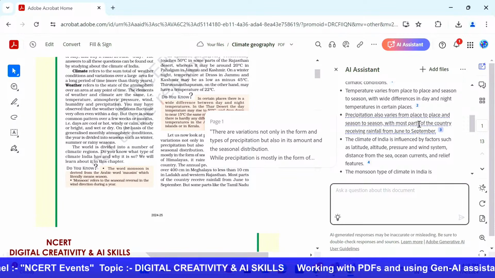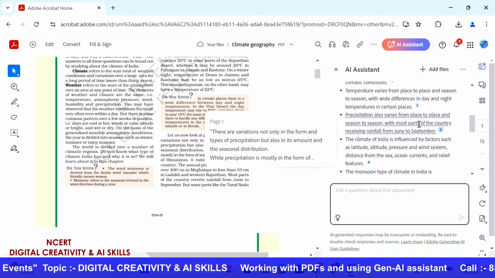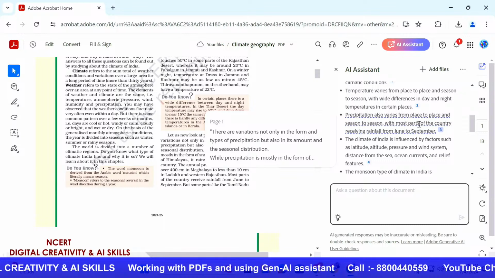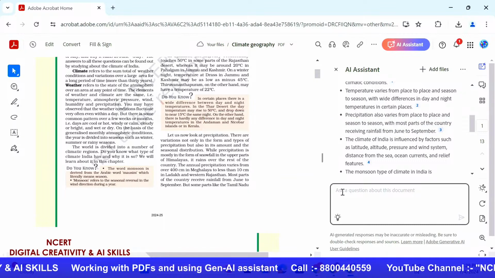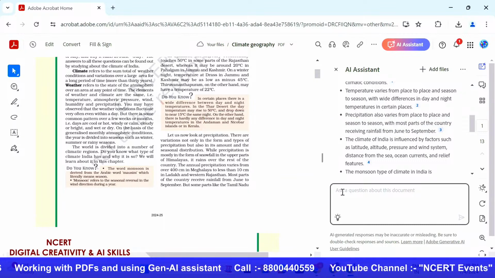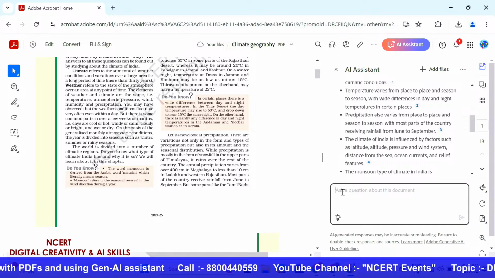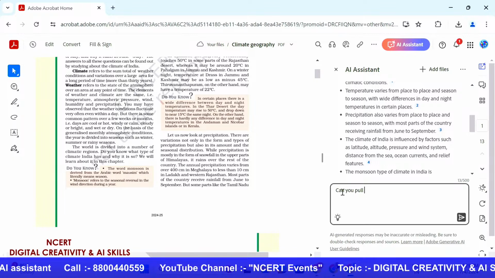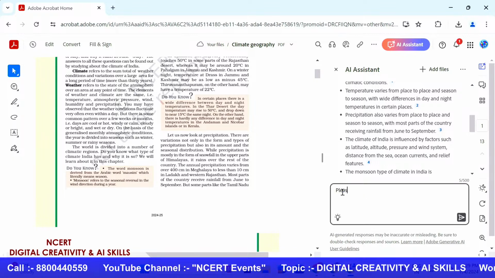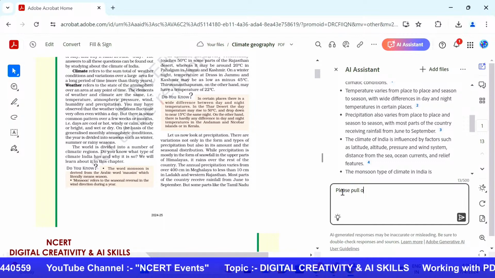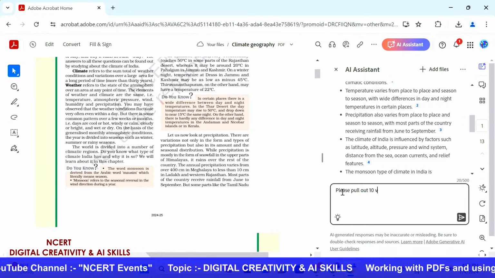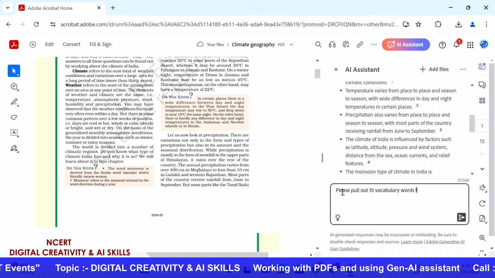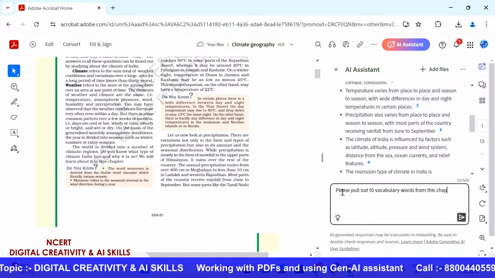Now we are also going to explore Adobe Express and how I can use this there. I'm actually going to integrate both of these. I'm going to say, please pull out 10 vocabulary words maybe from this chapter.